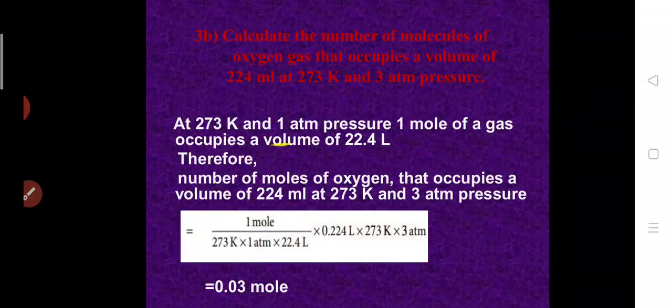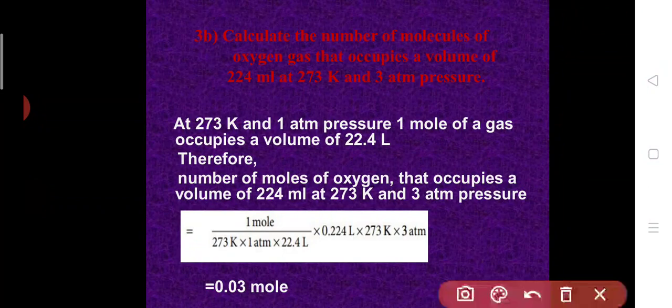At 273 Kelvin, 1 atmospheric pressure, 1 mole of gas occupies how many liters? 22.4 liters. Now we are going to find the number of moles of oxygen that occupies a volume of 224 ml at 273 Kelvin and 3 atmospheric pressure. How you have to do it is, for 1 mole how much is it? For 1 mole it is 273 Kelvin.